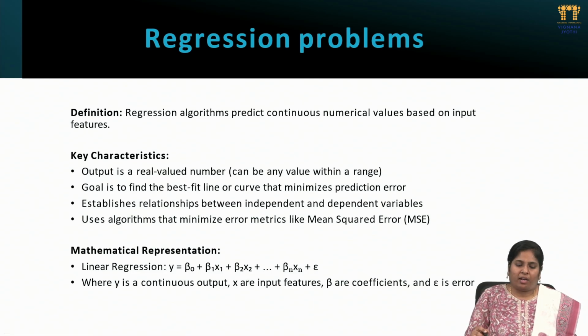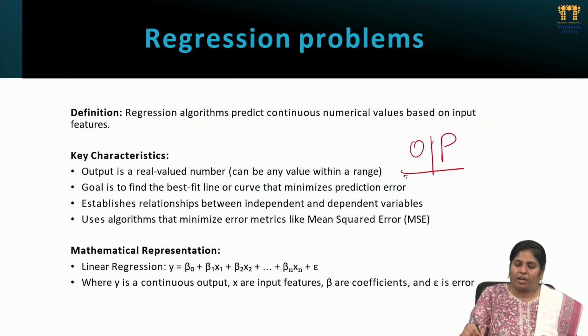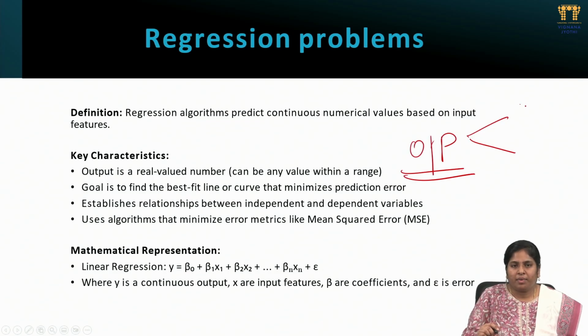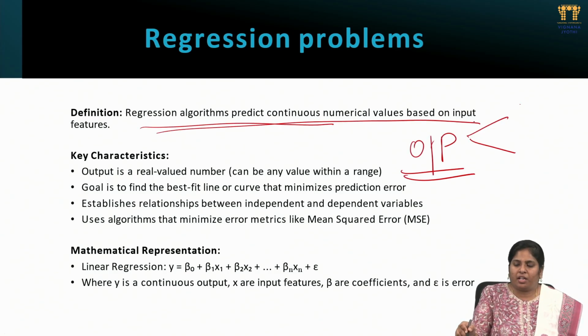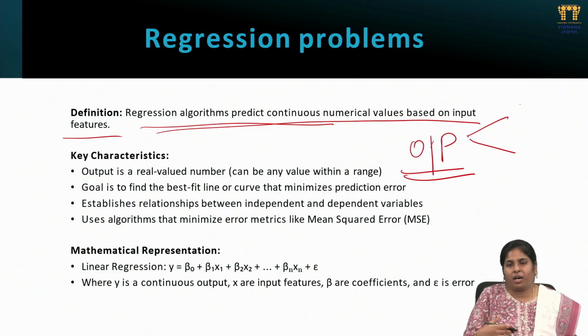Next, when it comes to the output pattern, we are classified into regression and classification. Both are two kinds of output patterns produced by machine learning algorithms. Regression is an algorithm that predicts continuous values by using input features. Given features and inputs, we will predict the n number of outputs. So a continuous output will be generated.